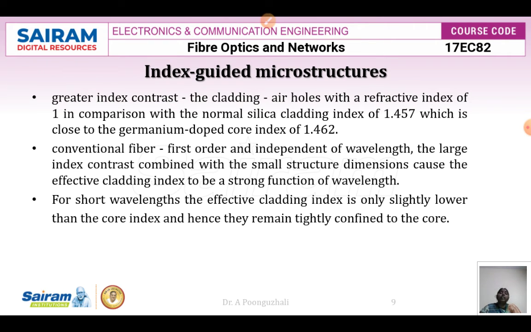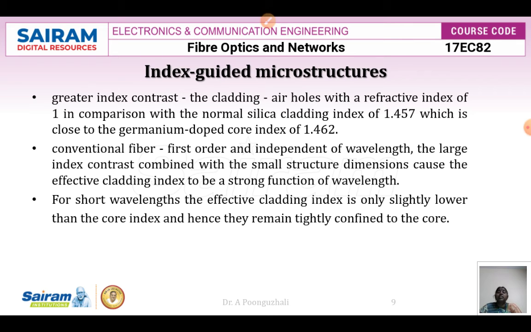Index guided microstructures have a greater index contrast. Greater index contrast means the cladding has a number of air holes, where the air has a refractive index of 1, in comparison with normal silica. In normal silica, the cladding index is around 1.457, which is close to that of the germanium doped core index. So in a conventional fiber, the mode propagated is a first order mode, and it is independent of the wavelength.